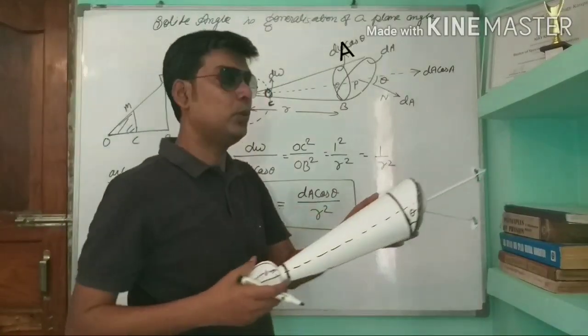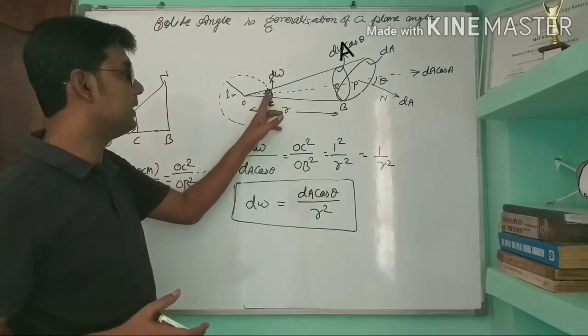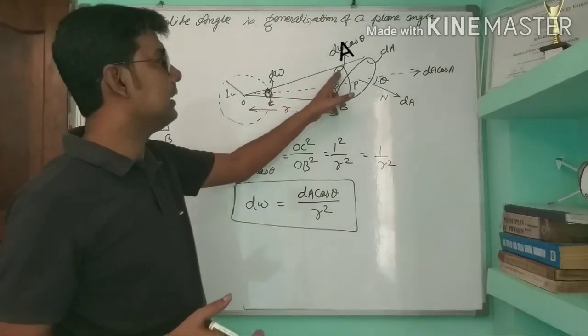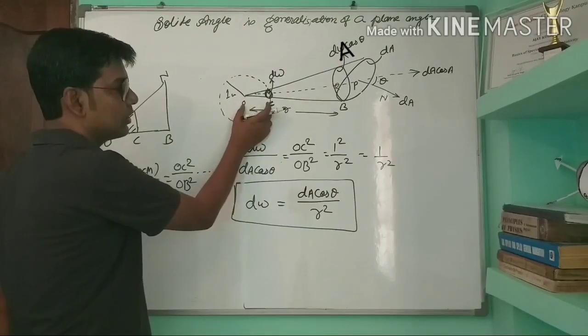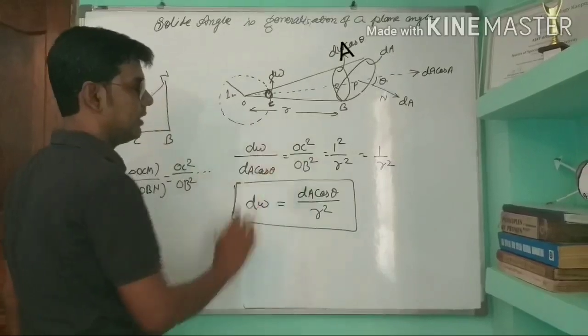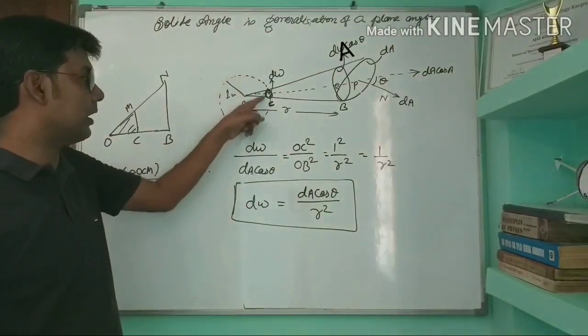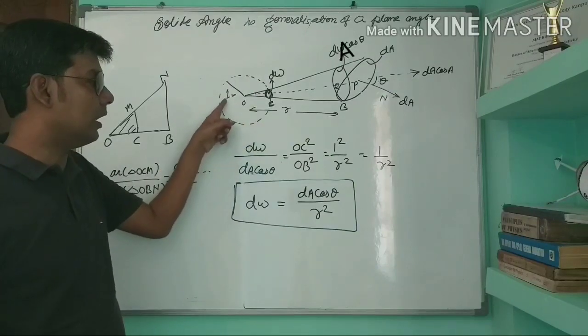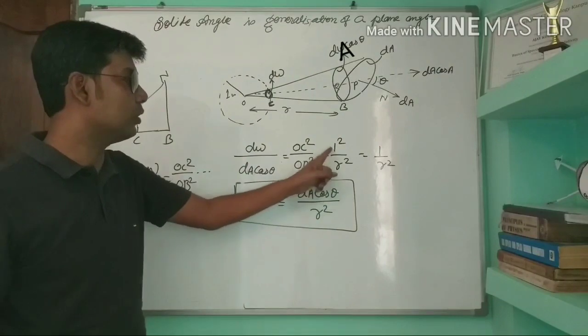If you want to calculate this solid angle, it will be the ratio of dA upon dA cos theta, which will be equal to the ratio of the distance OC square and OB square. Already we have taken OC equal to 1, the radius of this sphere is 1, so it is 1 square, and OB is taken as R, so R square.